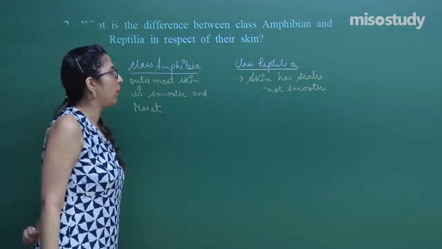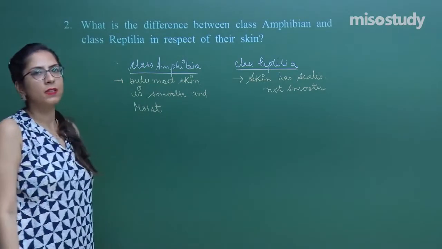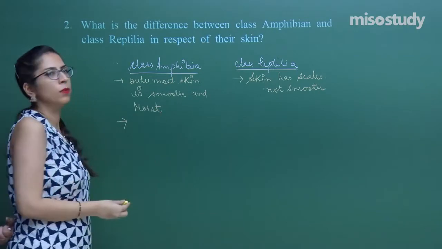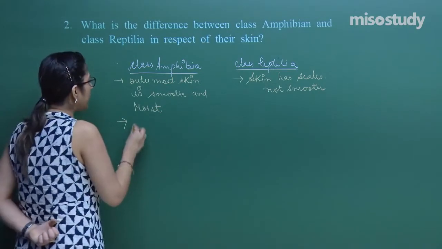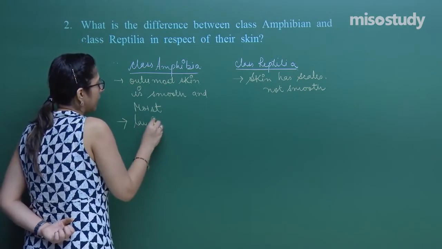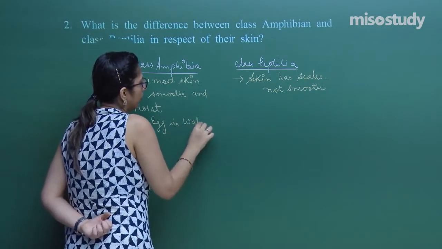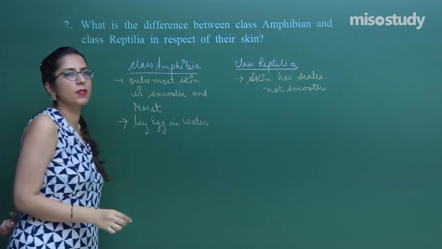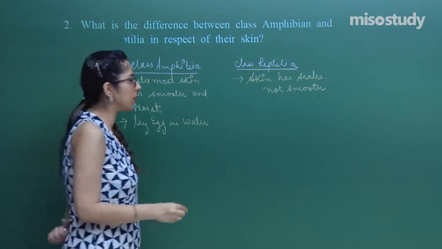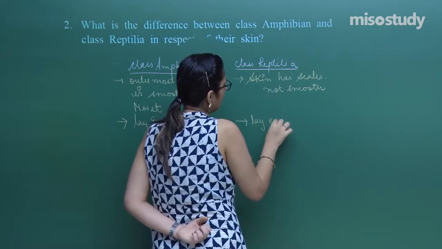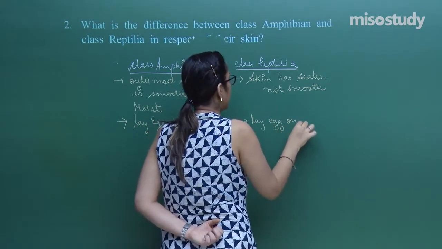Right? Now, to talk about amphibians, they always lay eggs in water. Let's talk about some more features. Whereas organisms that belong to class reptilia lay eggs on land.